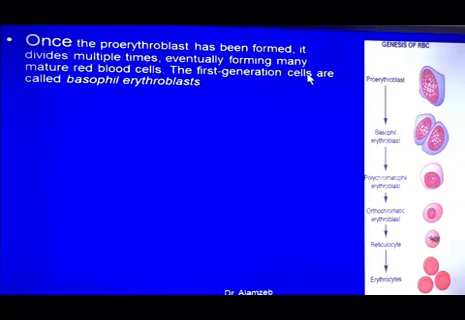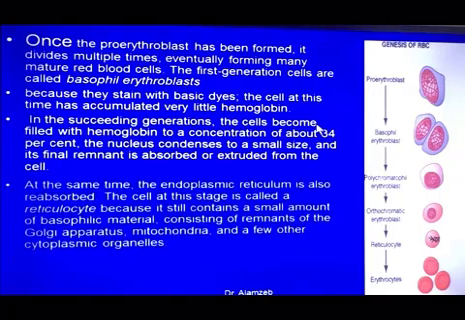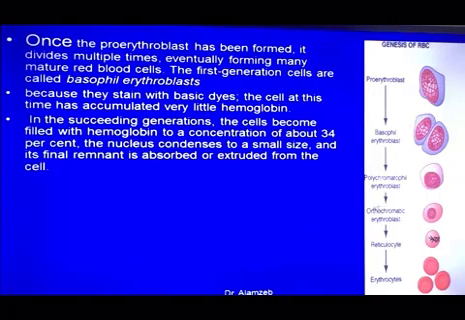The first generation cells are called basophilic erythroblasts because they stain with basic dye. When these cells pass through the staining process, they take basic dye. The cell at this time has accumulated very little hemoglobin. This basophilic erythroblast is then converted into polychromatophilic erythroblast, because it stains with multiple colors.